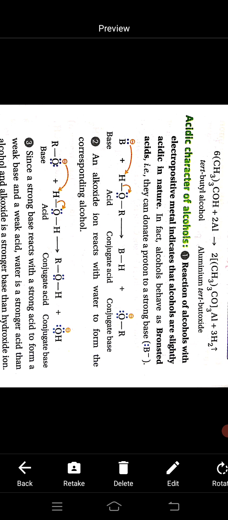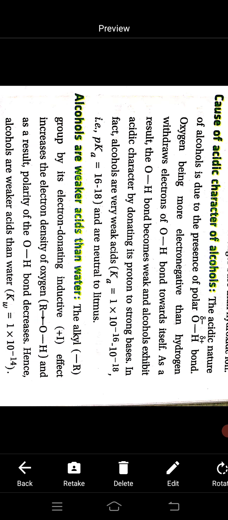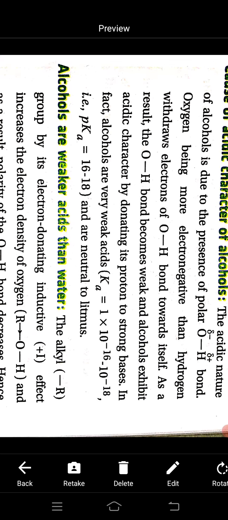Okay. Now see, what is the cause of this acidic character of alcohol? Why does alcohol show acidity? Why can alcohol give this proton? The acidic nature of alcohol is due to the presence of the polar O-H bond. Oxygen being more electronegative than hydrogen, the oxygen withdraws electrons from the O-H bond towards itself.